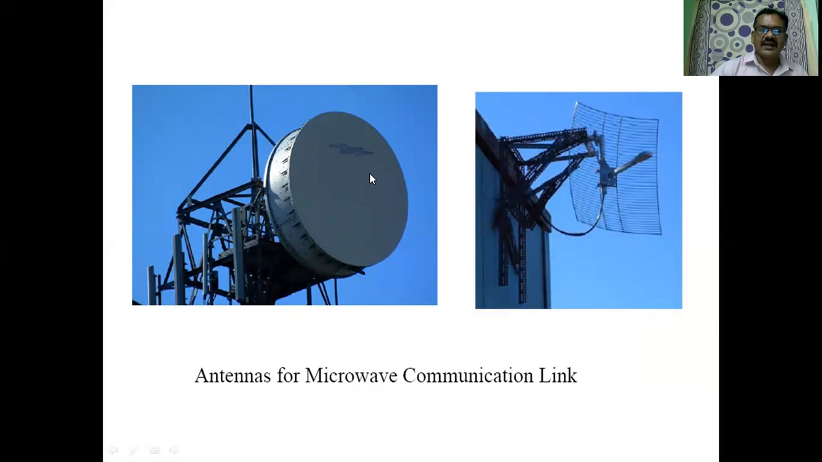See, these are the antennas for a microwave communication link. This is one type of antenna, the dish antenna. This is also a dish antenna, but not a complete dish. An offset parabolic dish is used if the structure needs to receive a large amount of power. If the distance is small, instead of using the entire dish structure, we can use an offset parabolic dish antenna.